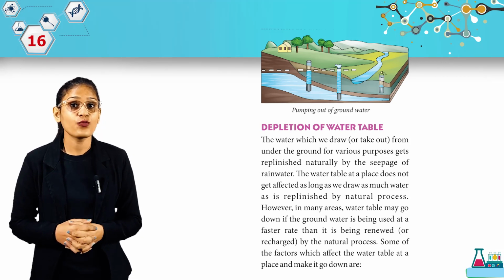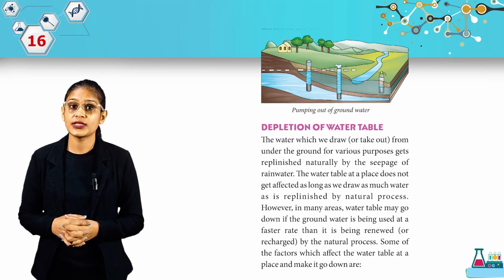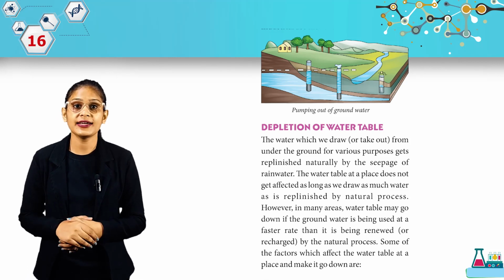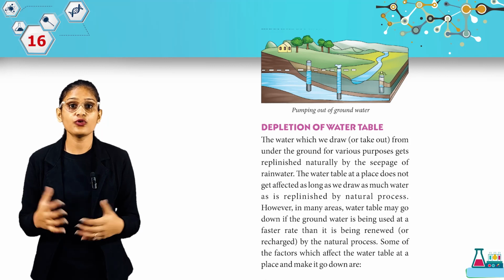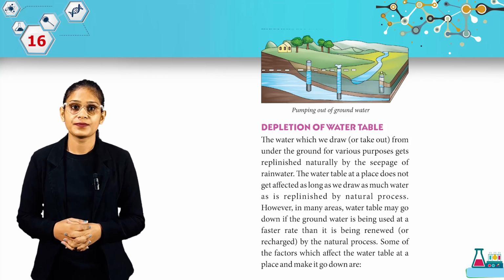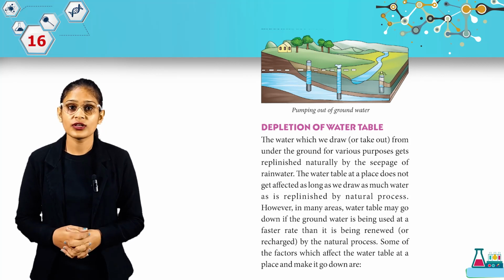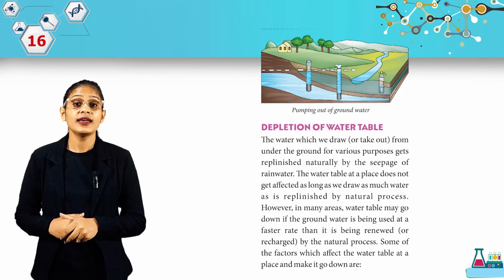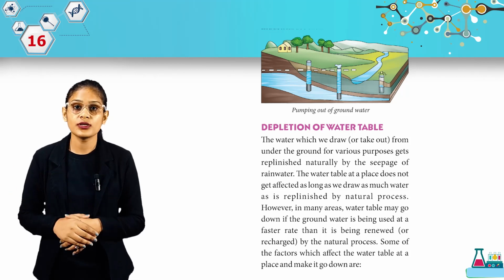However, in many areas, the water table may go down if the groundwater is being used at a faster rate than it is being renewed or recharged by the natural process. Some of the factors which affect the water table at a place and make it go down are. So students, the water table is affected either because we are using excessively or because it is not being renewed by natural sources.